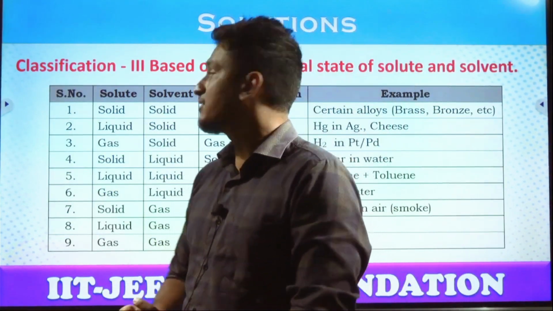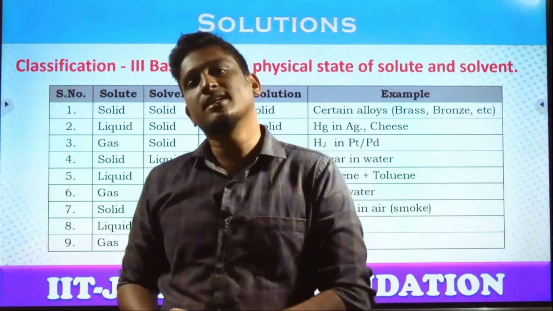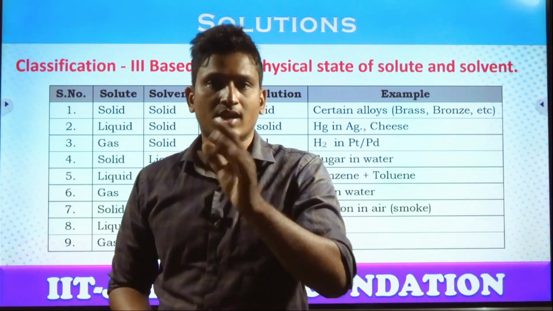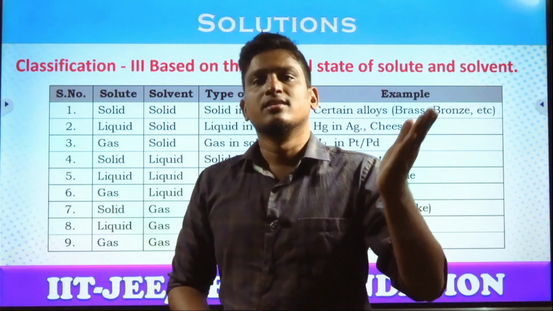Next, the third type of classification we have here is based on the physical state of solute and solvent. Physical state of solute and solvent. You already know what is solute, the smaller quantity, and solvent, the higher quantity. So physical state means solid, liquid and gas.